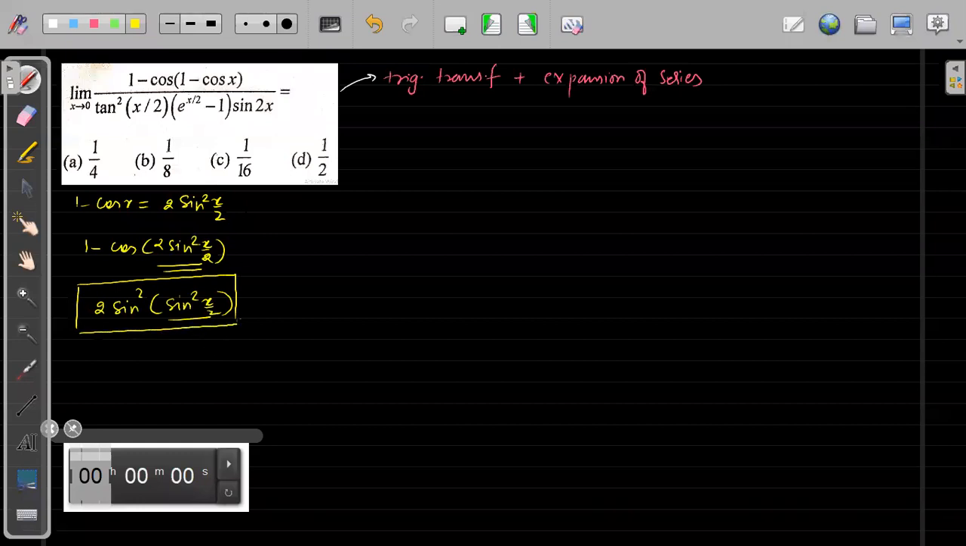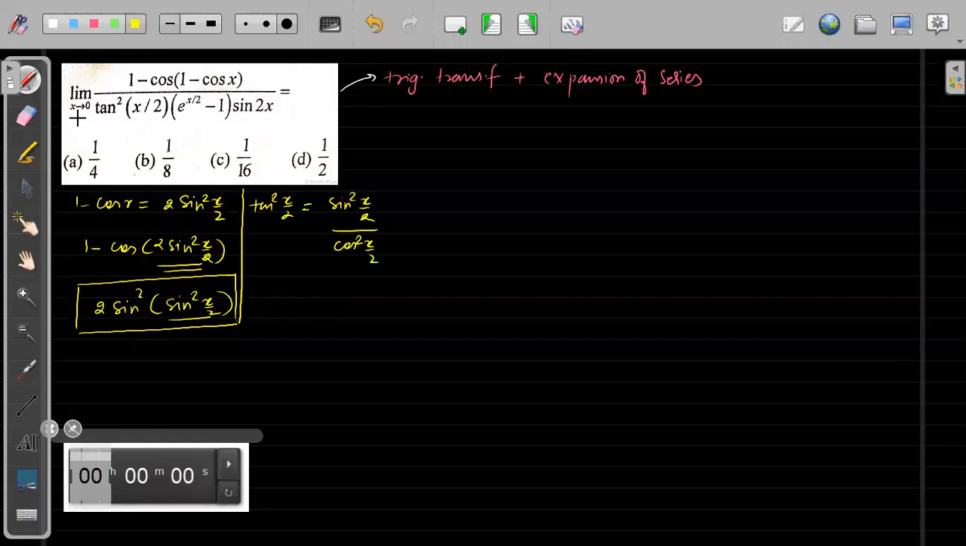Second, tan square x by 2. This is the first part, right? Tan square x by 2 I can write as sine square x by 2 divided by cos square x by 2. As limit x tends to 0, this cos square x by 2 will tend to 1. So there is no point of writing this part. I can simply write tan square x by 2 as sine square x by 2, right? So this will tend to 1. So this is simply this one.